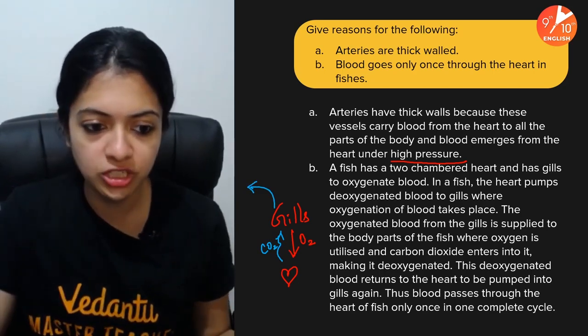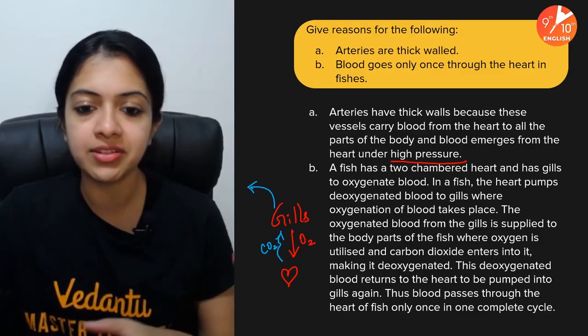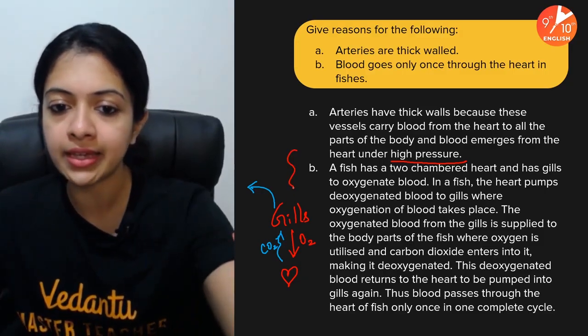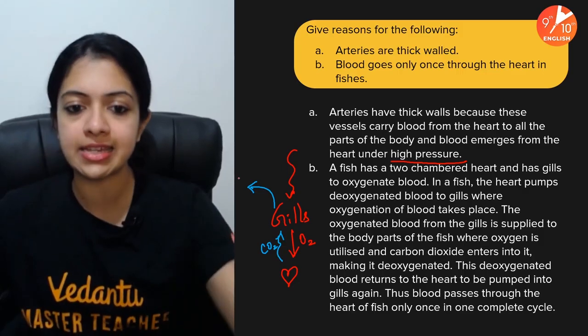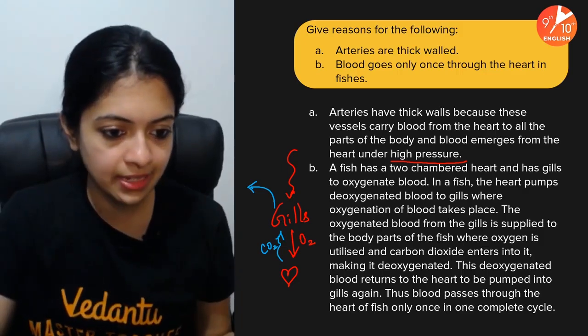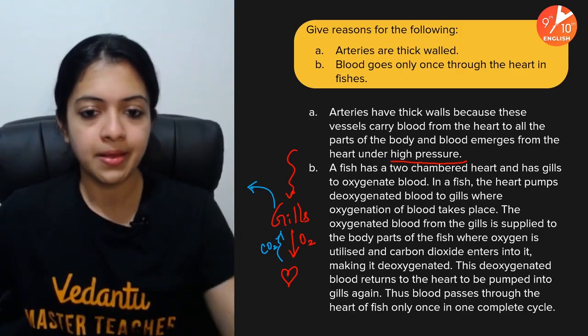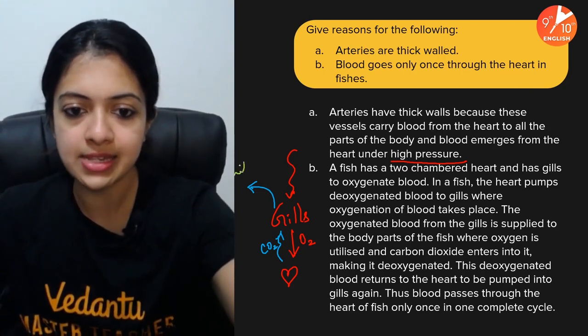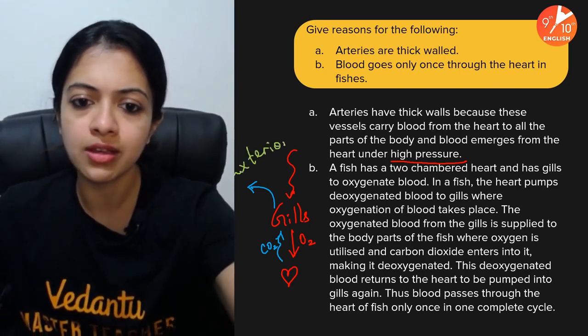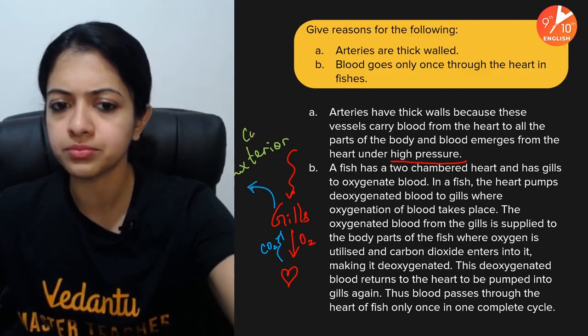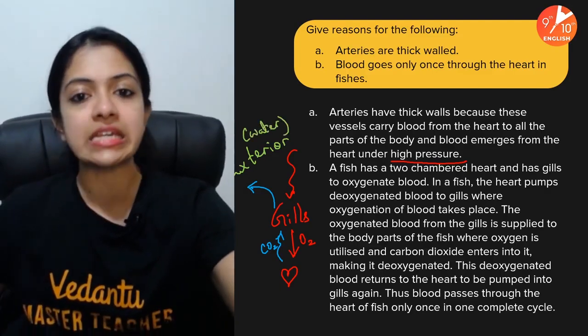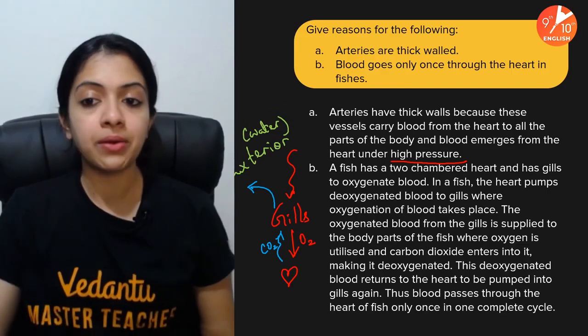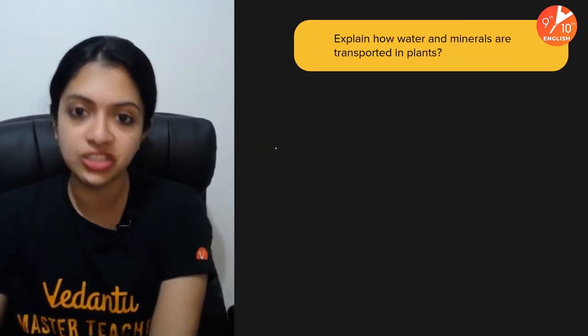And oxygen-rich air would enter through the gills by breathing in from the exterior. Shall I just write exterior there? Yes, exterior, or dissolved oxygen from the water. All right, so this is about single circulation in fishes.